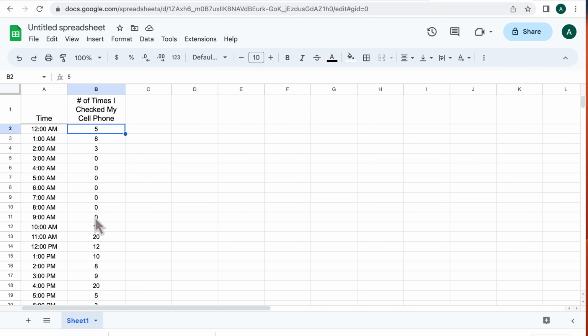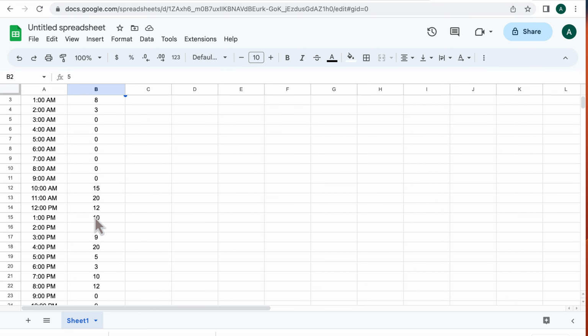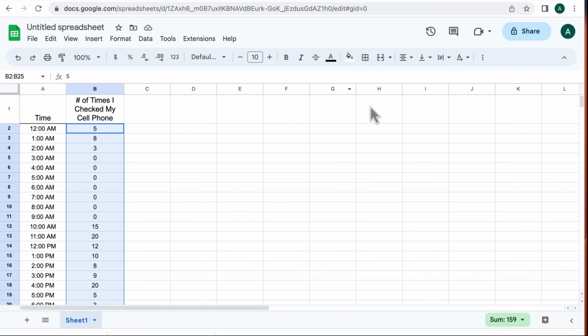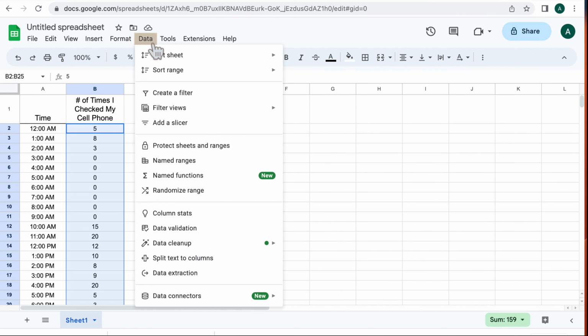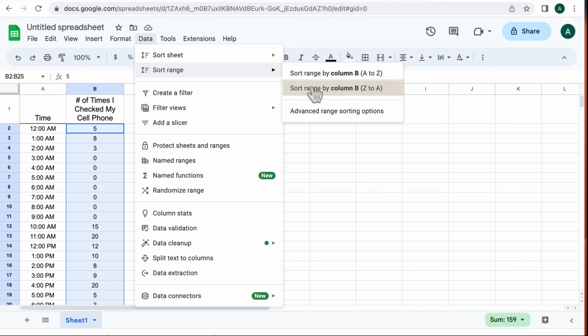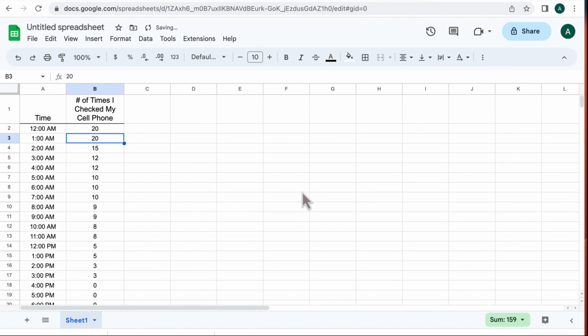Now, if it's numeric data, this could be really helpful, and I'm going to purposely make a mistake. So I'm going to highlight all this data, then I am going to head on up. I'm going to sort the range. Again, this is a mistake. So I want to know from highest to lowest, like what's the highest number of times, and then the second highest, and then the third highest. I do that, and I get 20, 20, 15, 12, 12, and that's great.